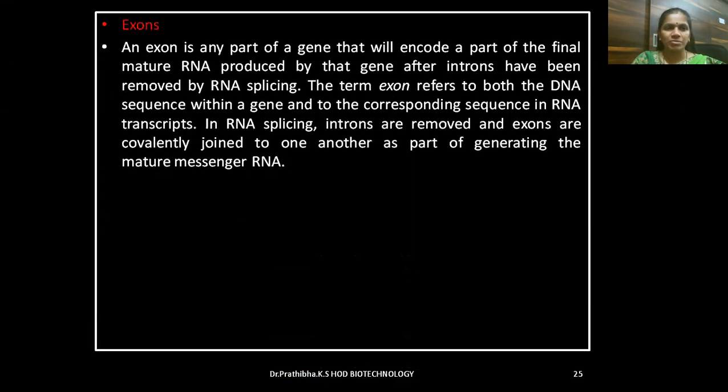Exons. Exon is any part of a gene that will encode a part of the final mature RNA produced by that gene after introns have been removed by RNA splicing. The term exon refers to both the DNA sequence within a gene and to the corresponding sequence in RNA transcripts. In RNA splicing, introns are removed and exons are covalently joined to one another as part of generating the mature